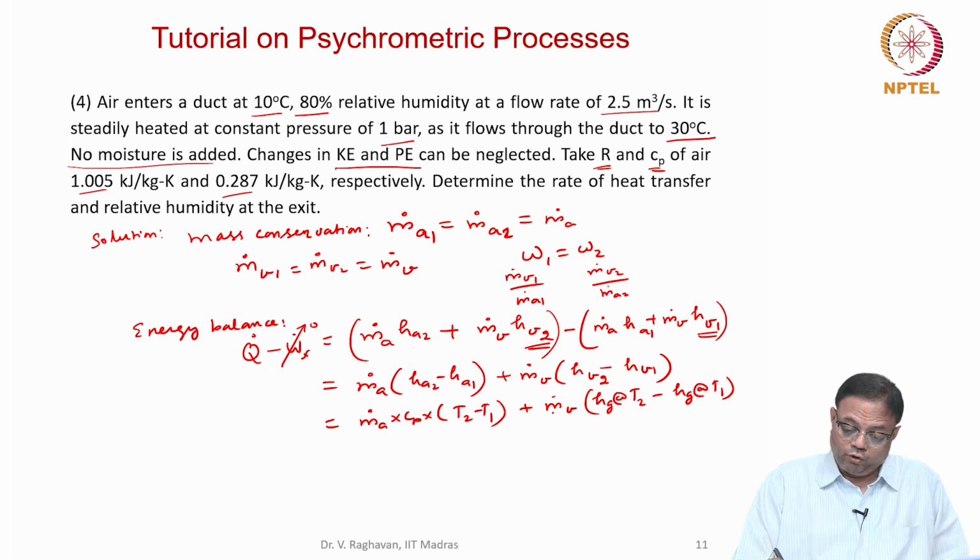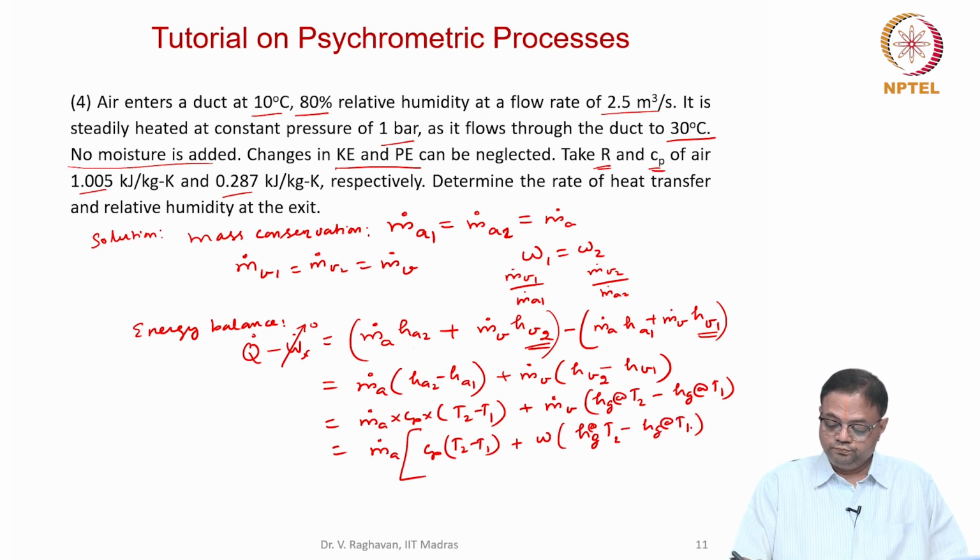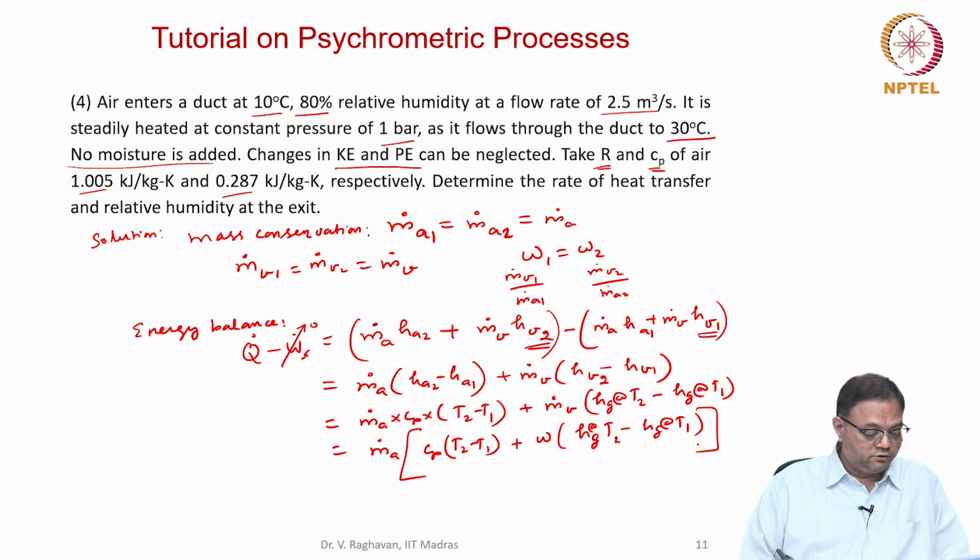Now I can use the omega expression. So I will write this taking M dot A out: M dot A times Cp into T2 minus T1, plus omega times Hg at T2 minus Hg at T1. So this is the value. Now I have to find what M dot A is.